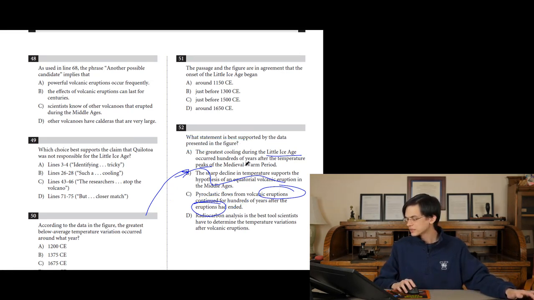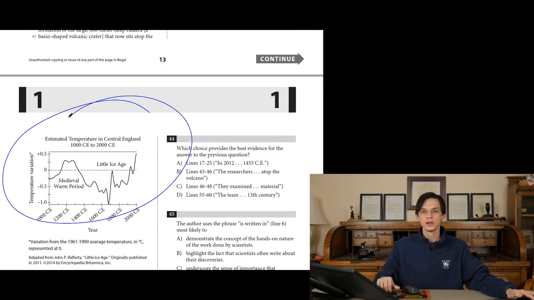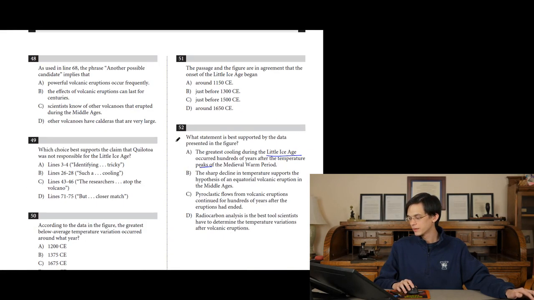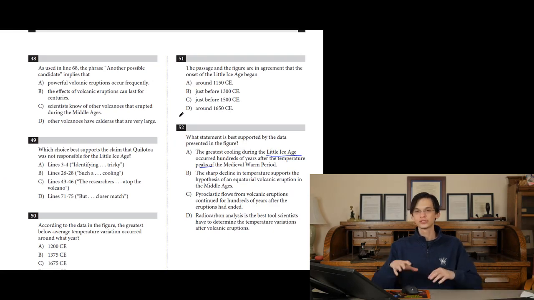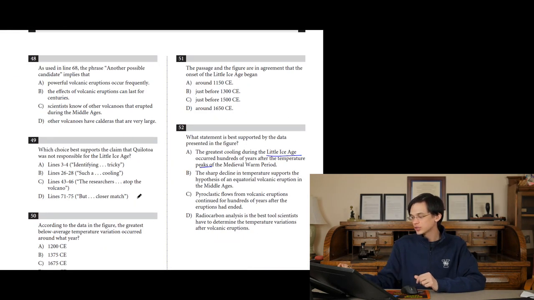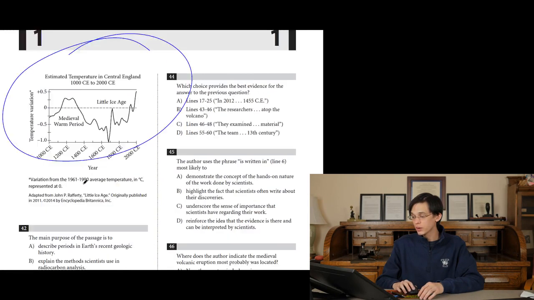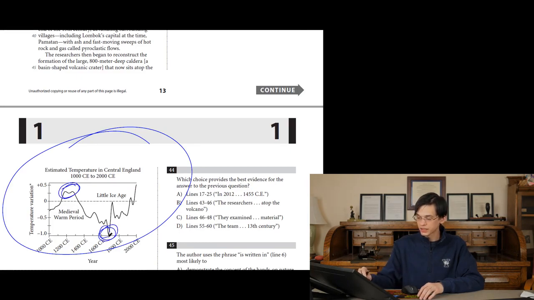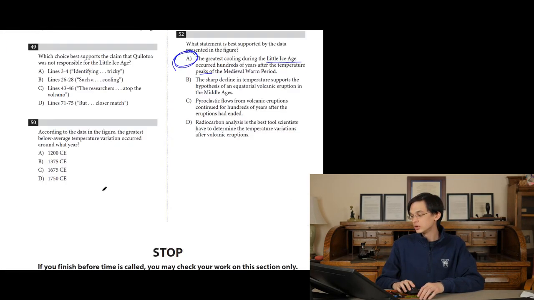D. Radiocarbon analysis is the best tool scientists have to determine temperature variations. Maybe that's true. Maybe radiocarbon analysis is the best tool. However, how do we know that based on this little graph? Is this somehow saying radiocarbon analysis is the best way of determining temperature variations? It's just talking about temperature variation and time. The only answer choice that talks about temperature variation and time is A. The greatest cooling during the Little Ice Age occurred hundreds of years after the peaks of the medieval warm period. Medieval warm period, depths of the Ice Age, hundreds of years between. The answer in number 52 is going to be A.